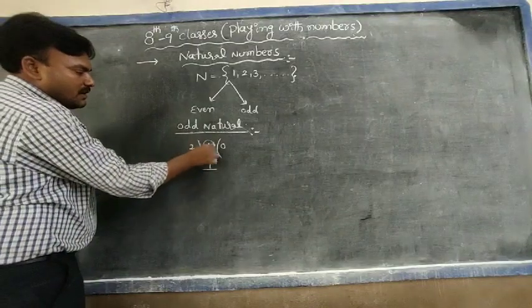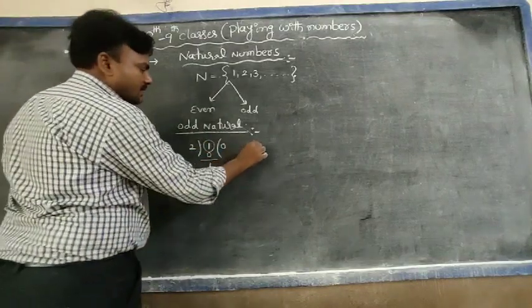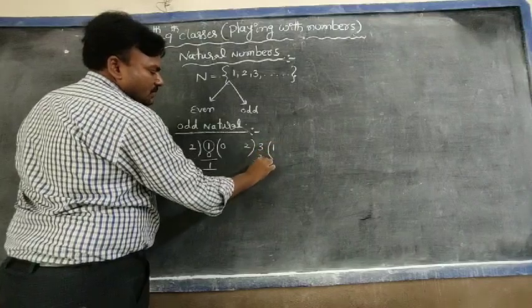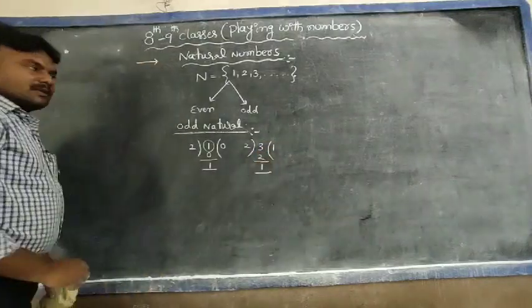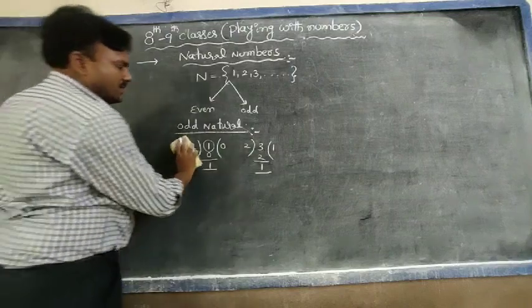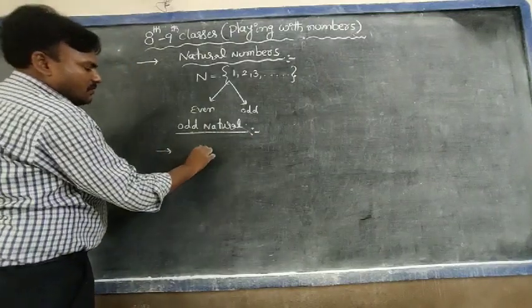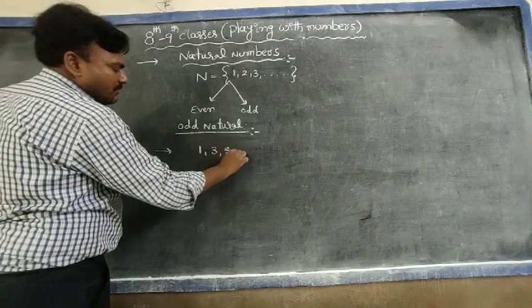So 1 is an odd natural number. Next, 3 taken: 2 ones are 2, remainder is 1. So by taking this example, the odd natural numbers are 1, 3, 5 and so on.